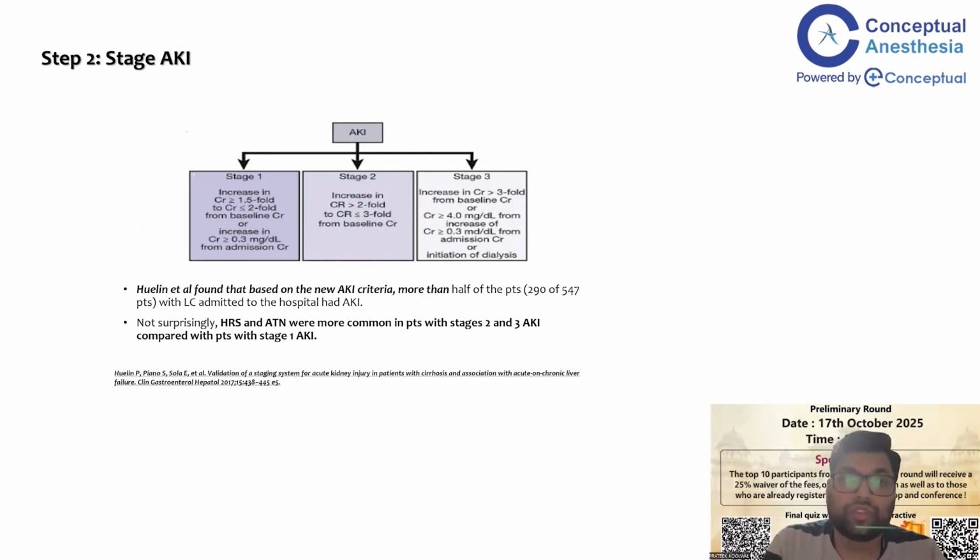Stage AKI. So this is stage 1, stage 2, stage 3, as you already mentioned and understood. They found that based on new AKI criteria, more than half of patients with LC admitted to hospital had AKI. Not surprisingly, HRS and ATN were more common in patients with stage 2 and 3 AKI.